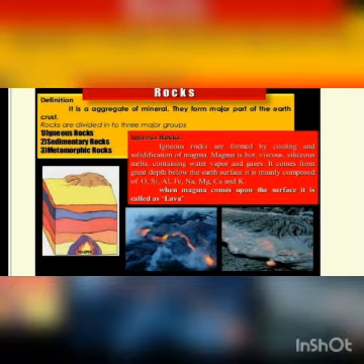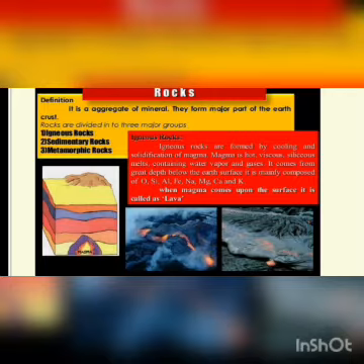Now the next question is, what is lava? Lava is actually magma. When the magma comes up onto the surface, it is called lava. The difference between magma and lava is that the liquid present below the earth's surface is called magma. When this liquid comes to the outer surface, it is known as lava. Okay, this is very important.